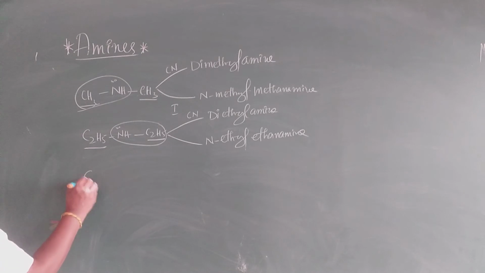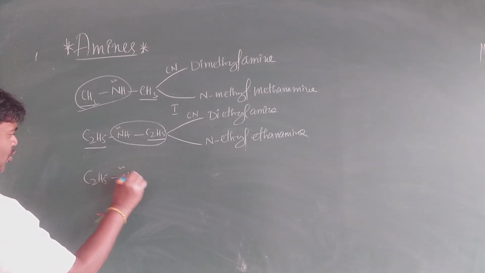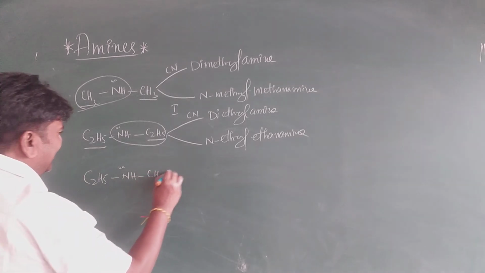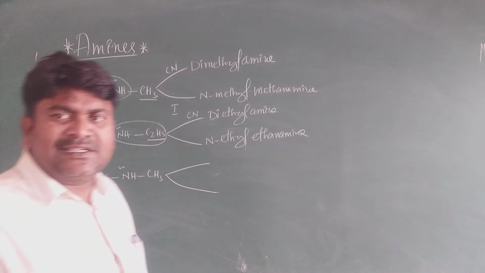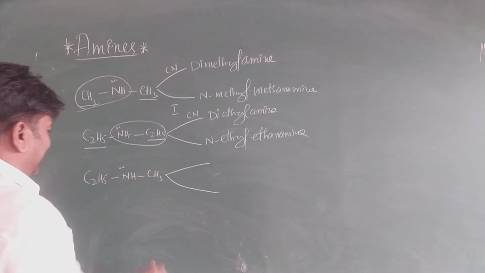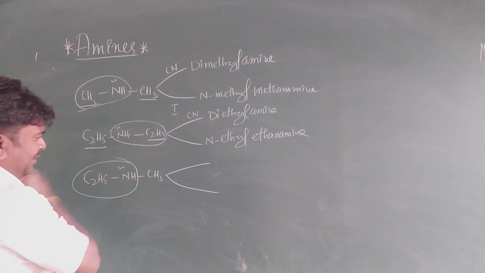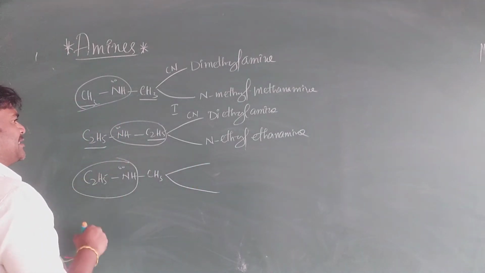Next one. C2H5 NH CH3, with a lone pair. In this case, nitrogen is attached to the alkyl group that contains more carbons, so the methyl group is attached to N. What is the common name?